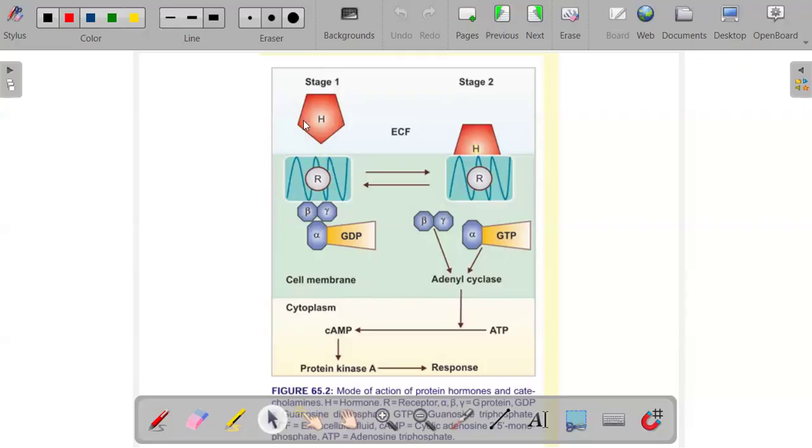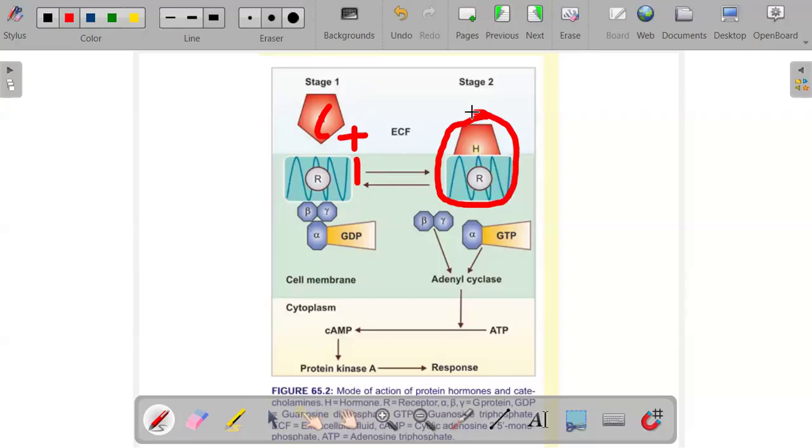We have the hormone that binds with the receptor in the cell membrane, and it forms the hormone receptor complex. So you can see it forms the hormone receptor complex, which is this one. This is the hormone up here, then it comes and binds with this down here. So we have this hormone right here, and we have this receptor down here. When these two combine, they form this hormone receptor complex.